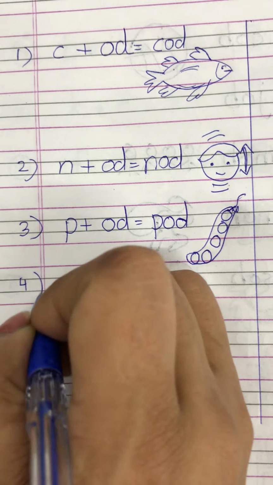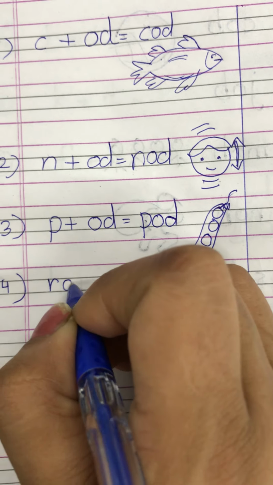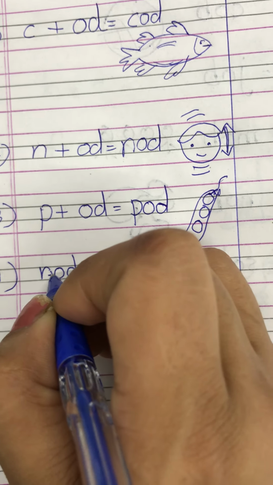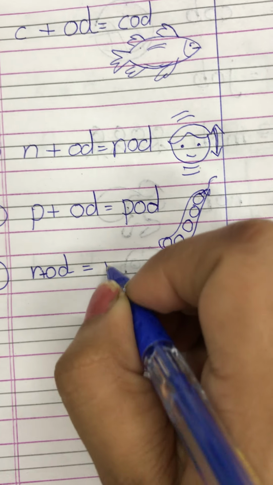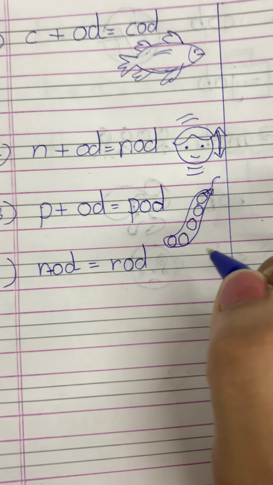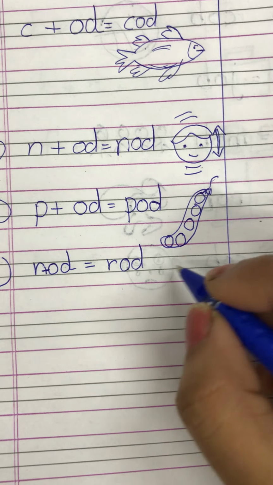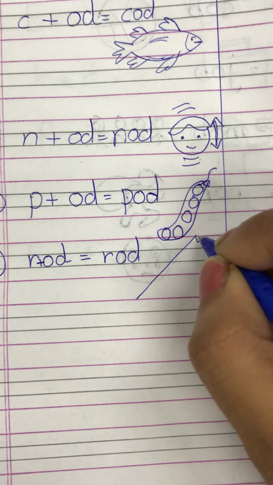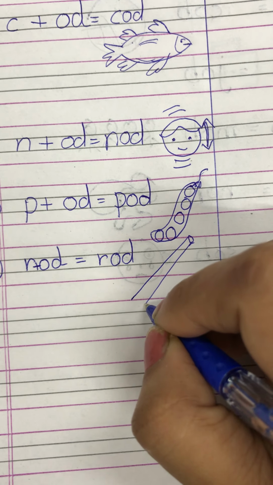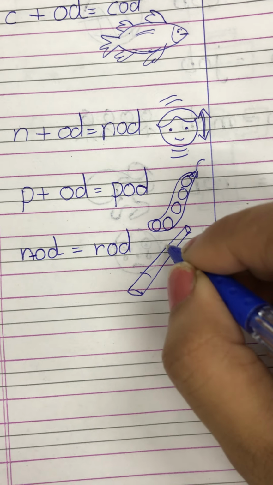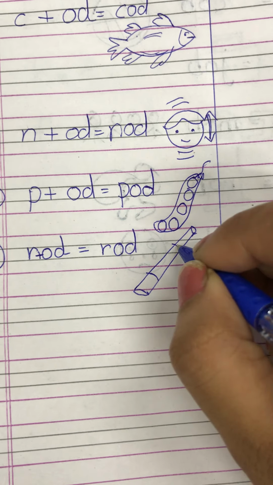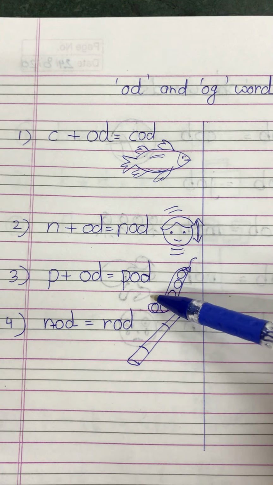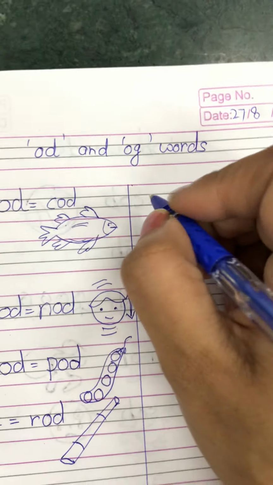Now number 4. It's a rod, and you all know what a rod is. R plus odd is equal to rod. Rod is a thin pole which is made of wood or any other material. So this is a rod. Okay. So these are all odd words. Cord, nod, pod, rod. Now we will write og words.